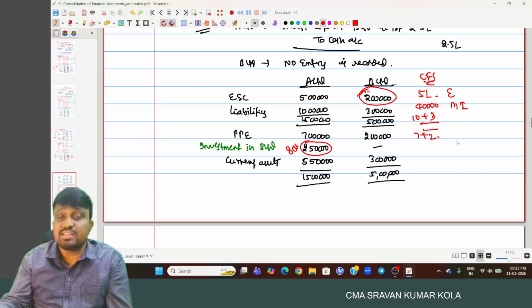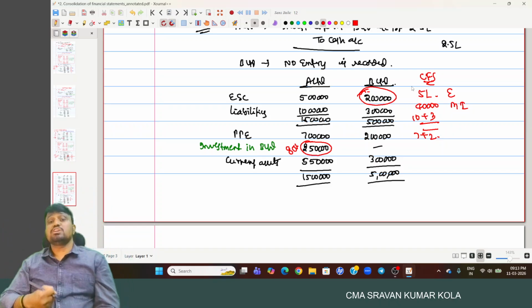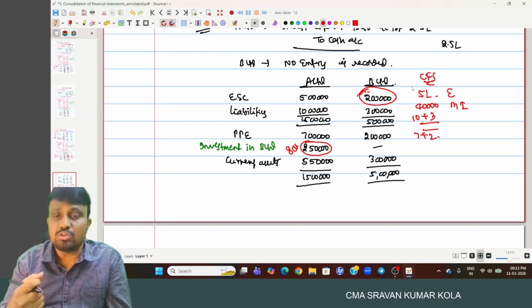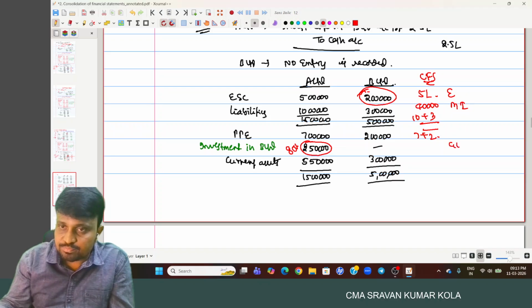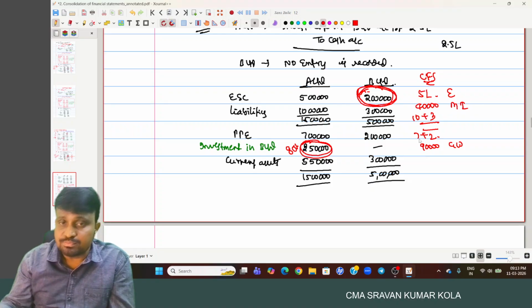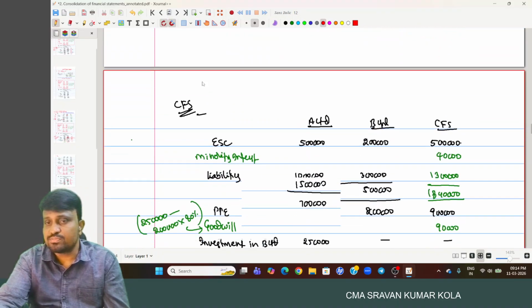One more item is added here, and what is that? For getting 1,60,000 worth of equity, you are paying 2,50,000. The excess amount you are paying is nothing but a capital loss to you, and it is transferred to goodwill. Goodwill is 90,000. This 1,60,000 portion is cancelled with the equity shares of B Limited, and the excess amount you are paying is continued as goodwill. In current assets, the remaining investment is zero. Current assets are 5.5 plus 3 lakh. And this is the consolidated financial statements.